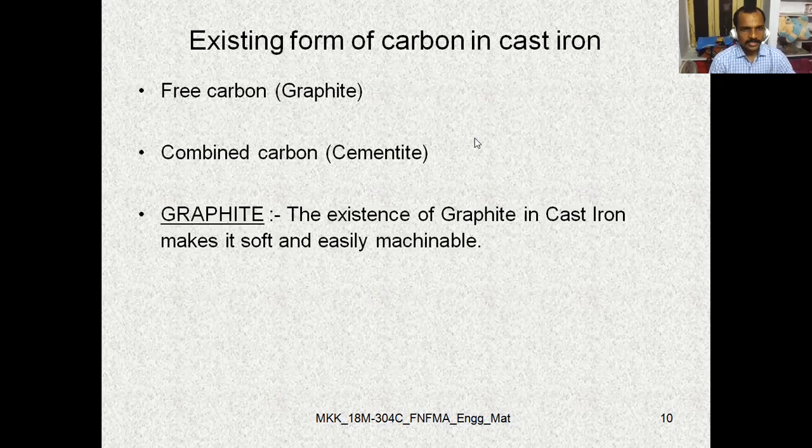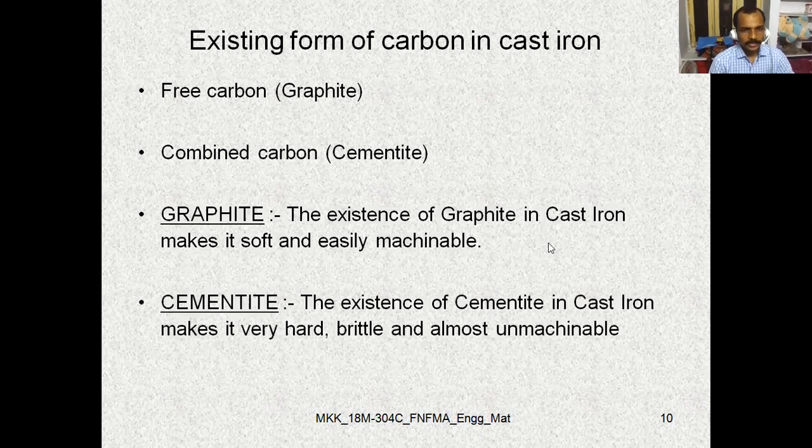So next, let us have a discussion about the graphite, the existence of graphite in cast iron. The existence of graphite in cast iron makes it soft and easily machinable. Easily machinable means the ability of machining process.